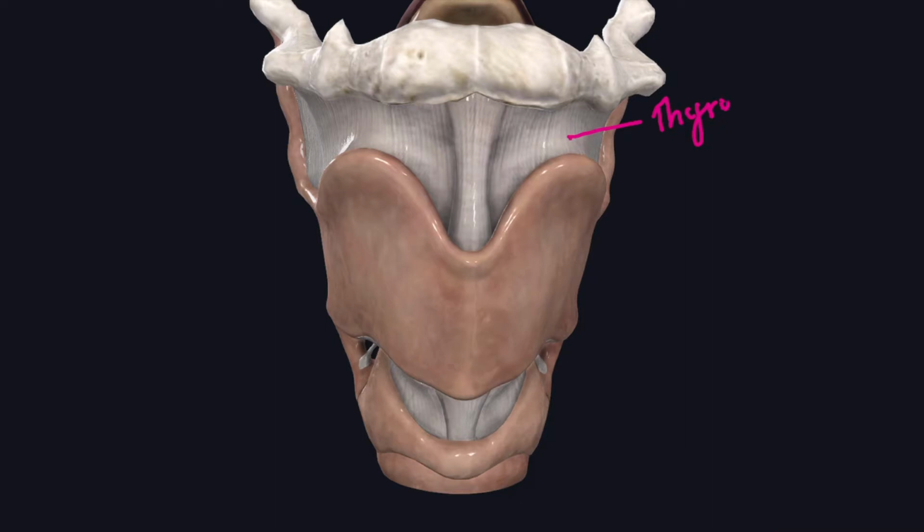So, this is the thyrohyoid membrane. This connects the thyroid cartilage to the hyoid bone. Its median and lateral parts are thickened to form the median and the lateral thyrohyoid ligaments. The membrane is pierced by the internal laryngeal nerve and the superior laryngeal vessels.